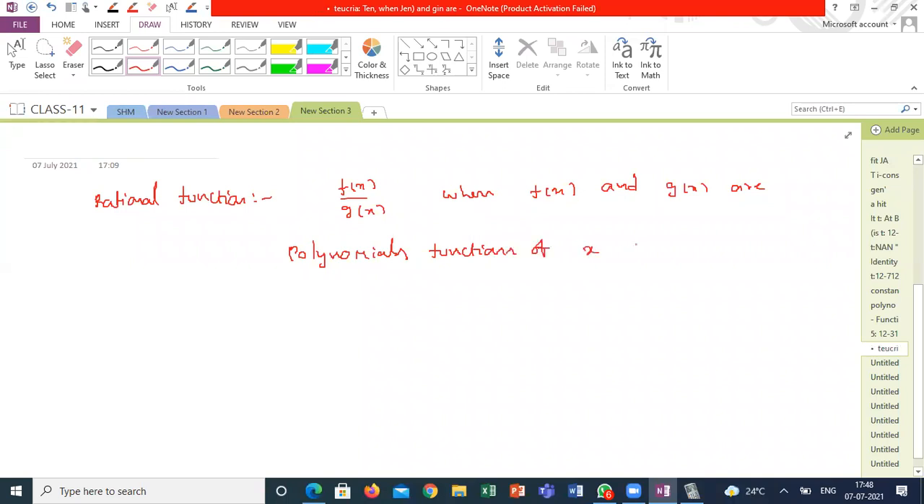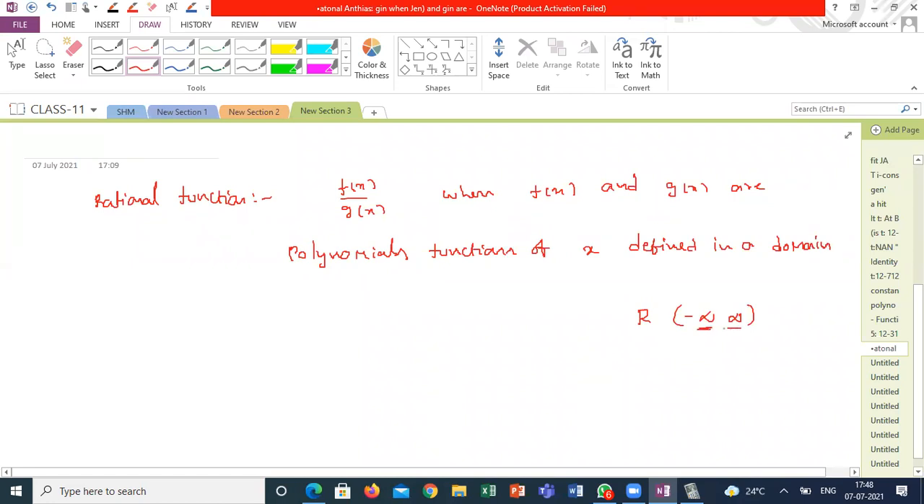Functions of x defined in a domain. It should be defined in a domain. See, the interval of R is the open interval minus infinity to plus infinity. That is the reason minus infinity is not an input of a function, and plus infinity is also not an input, and these are not outputs of the function either. So if you are getting the answer as infinity, that doesn't have any image in the second set.